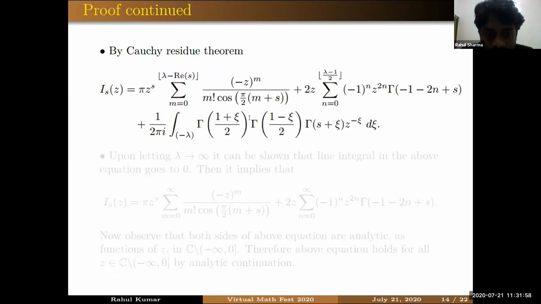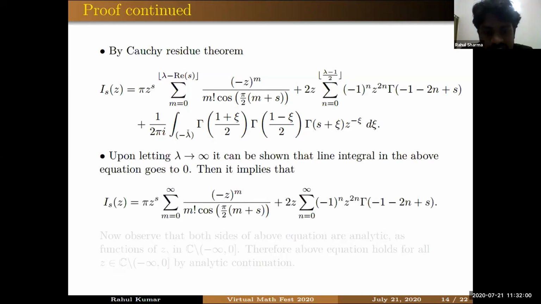One thing can also be proved here: if you take lambda tends to infinity, this integral will also go to 0 by using Stirling's formula and some calculation. That means we have I(s,z) now in terms of this infinite series, because we are taking lambda tends to infinity, so we have an infinite sum.